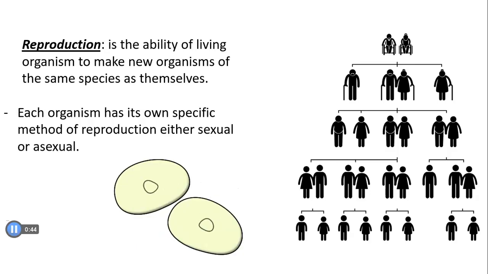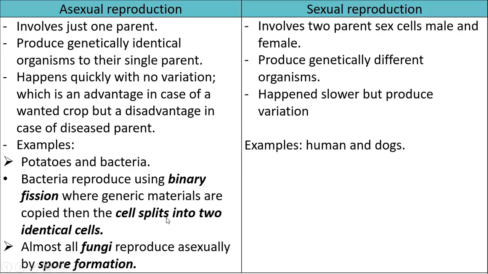Each organism has its own specific method of reproduction. Either they reproduce sexually or asexually. Okay, how does this happen? So first, the difference between asexual and sexual reproduction.